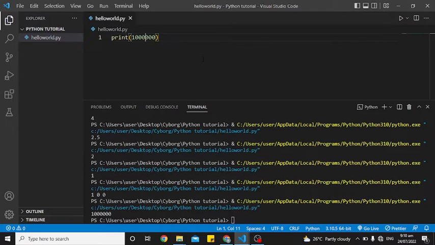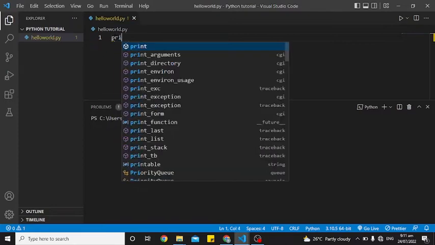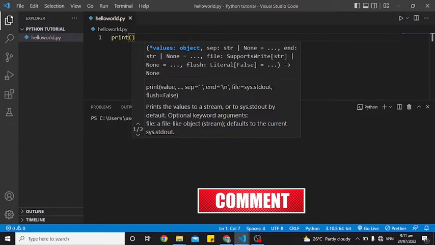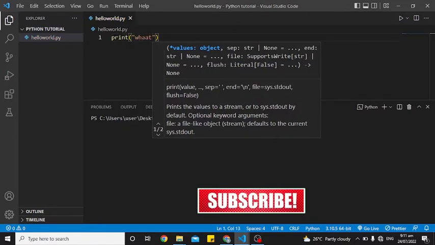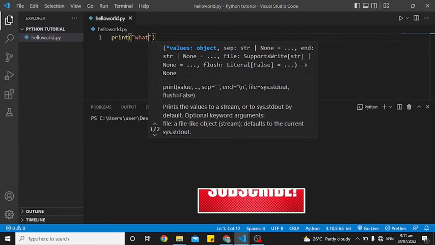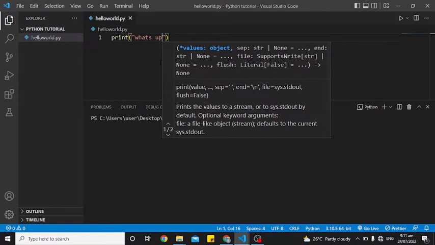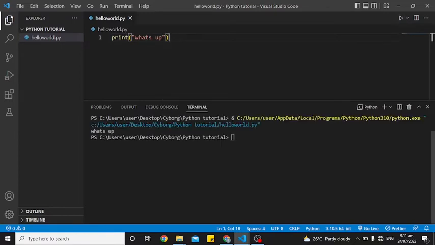Now let's go ahead and see how we can handle strings in Python. To handle strings, we will type print, and we put the string of letters in a quotation mark. So let me see, I have here WhatsApp. So put string, print values, and run. We have WhatsApp.